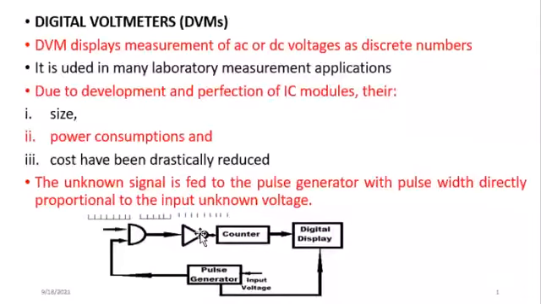it through an inverter, and the trigger pulses have now changed from positive to negative, and these pulses are now passed through a counter. The number of counts is directly proportional to our unknown input signal, and of course it will be sent to a calibration system, which will now display the actual voltage of the